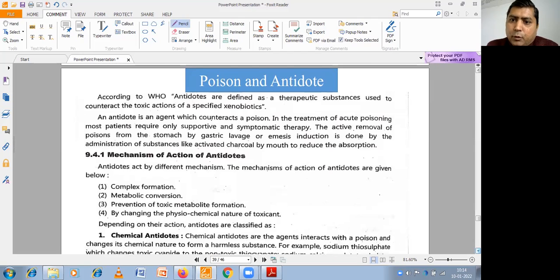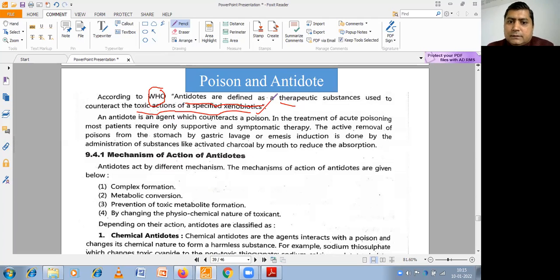Next one is poisons and antidotes. What is the definition of poisons and antidotes as per the WHO? Antidotes are defined as therapeutic substances that can be used to counteract the toxic actions of specified toxins or xenobiotics.